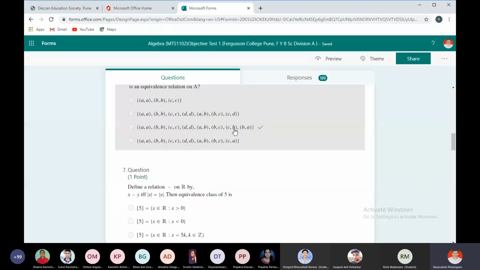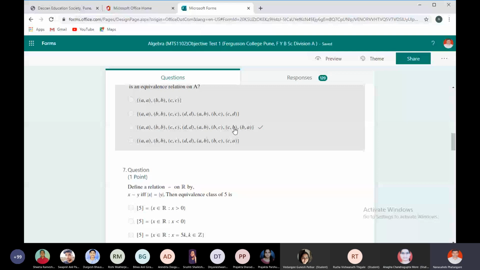C is related to B, B is related to A, but there is no such option that C is related to A. Right, so none of the options is correct.